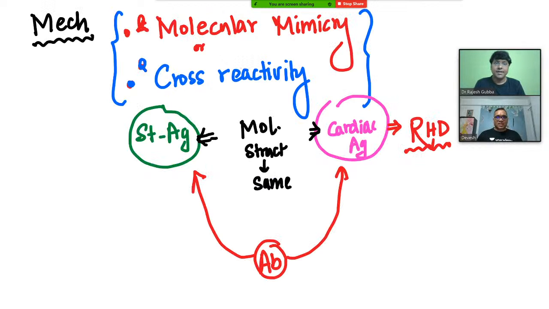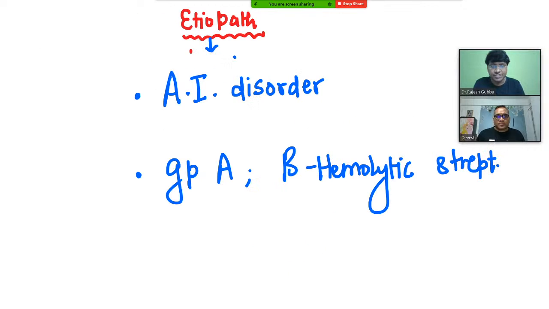Next slide, sir. Right. Before going into the next thing, I just wanted to mention one point. As sir has mentioned very clearly, it is secondary to streptococcal pharyngeal infection that the individual will develop rheumatic heart disease. But one difference you have to remember: take post-streptococcal glomerulonephritis. It is secondary to your pharyngeal infection as well as skin infection. That is a very important difference you need to keep in mind.